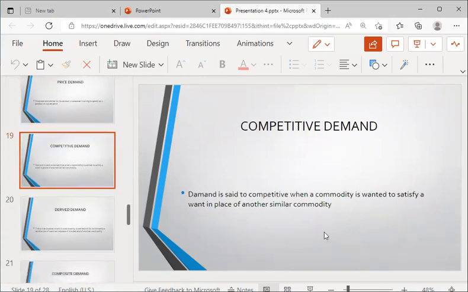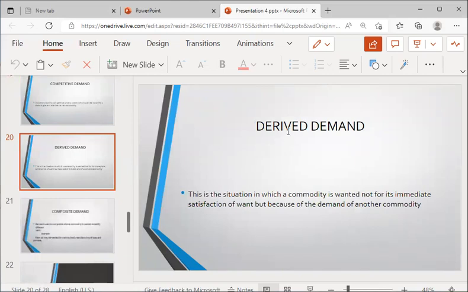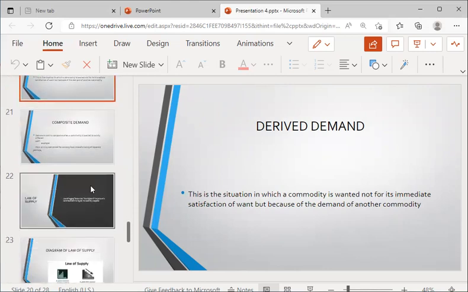Competitive demand. Demand is said to be competitive when the consumer wants to satisfy a want in place of another similar commodity. Derived demand is the situation in which a commodity is wanted not for its immediate satisfaction of want, but because of the demand for another commodity.